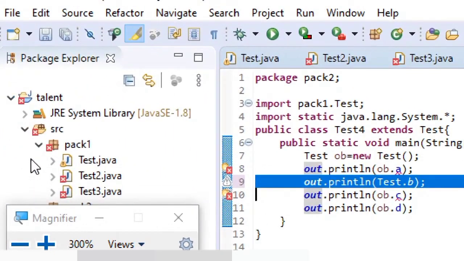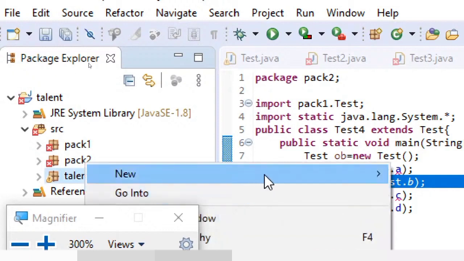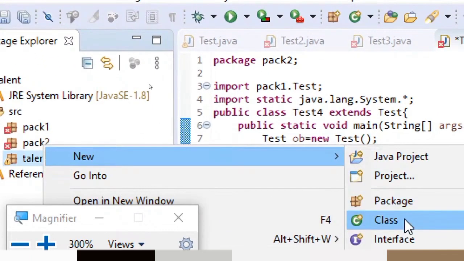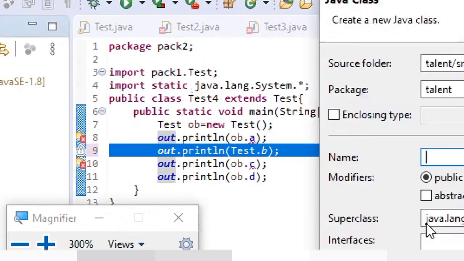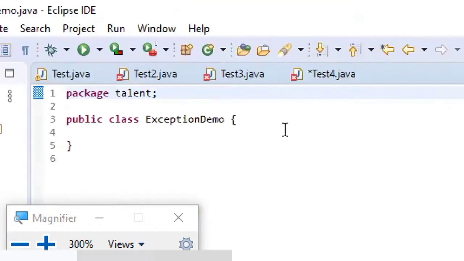Now let me get back to my regular talent package, and let's create a small piece of code, and from that we will understand exception handling. So here I'll just write this as ExceptionDemo.